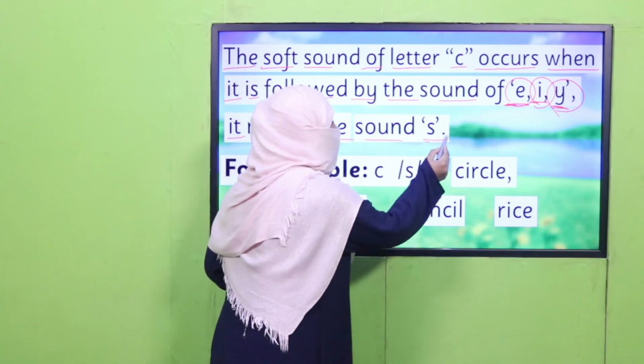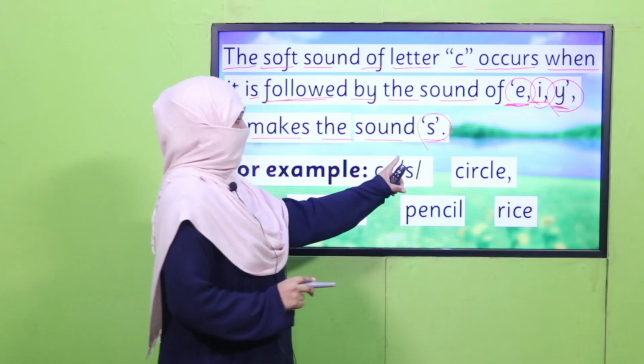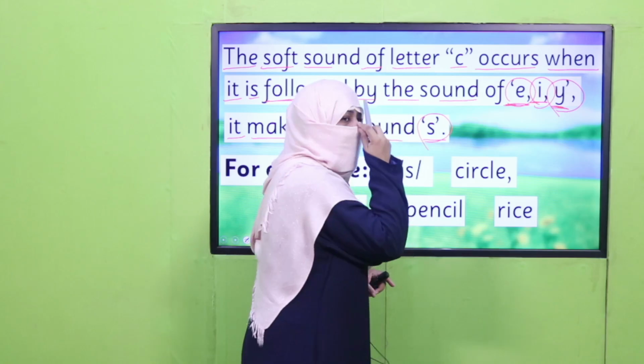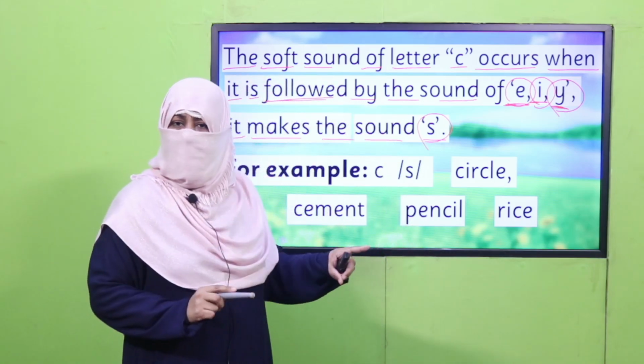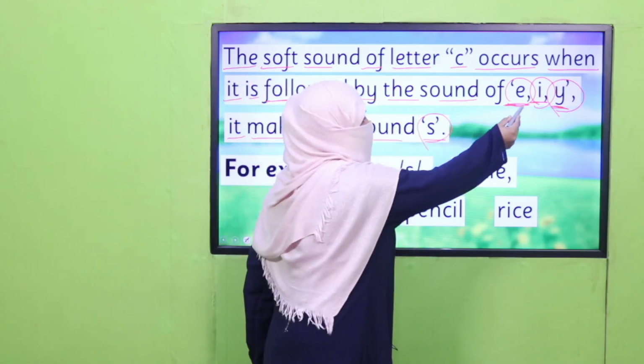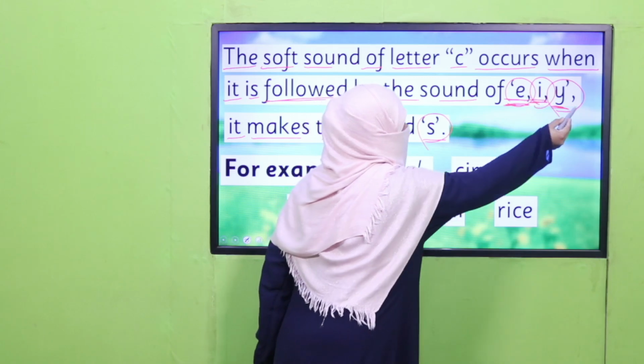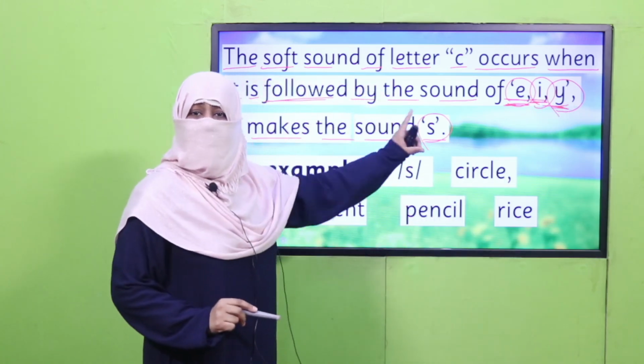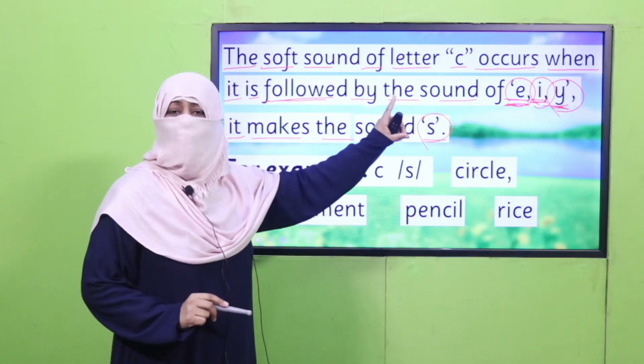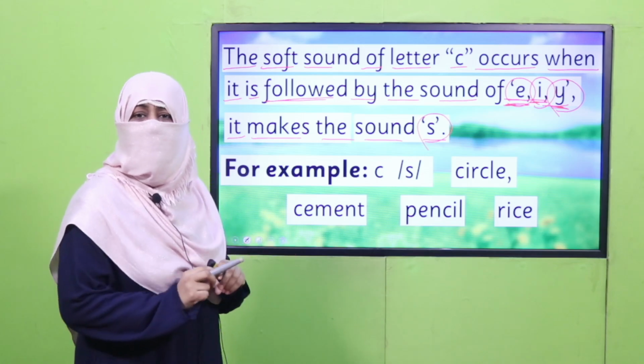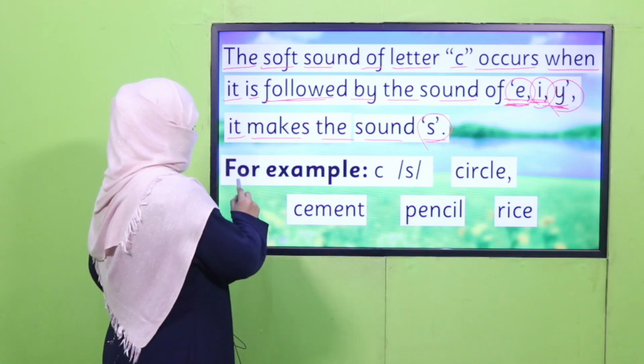And when do we say S? Whenever you see a letter C in a word, immediately you should find, is there E, I or Y after C? If any of these three letters you find, you will say C as S sound.